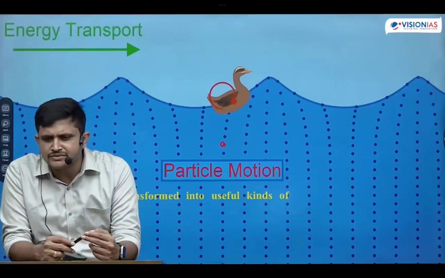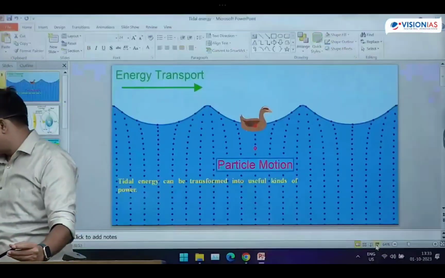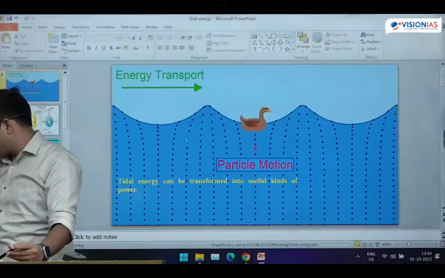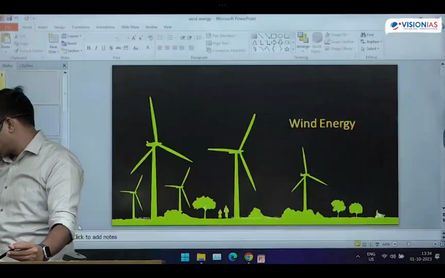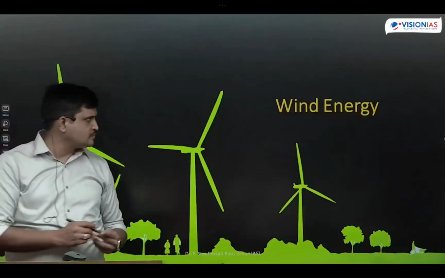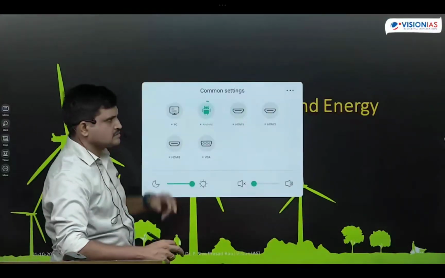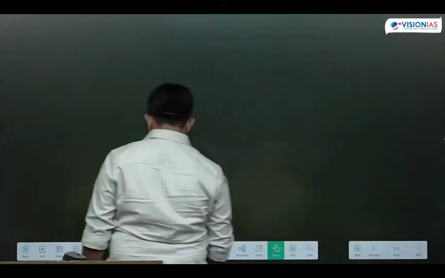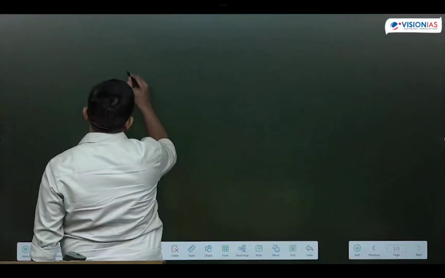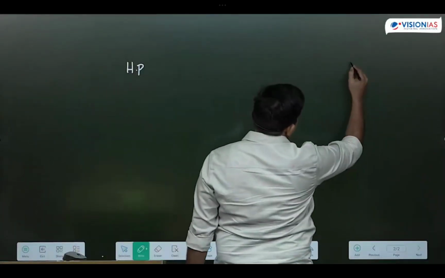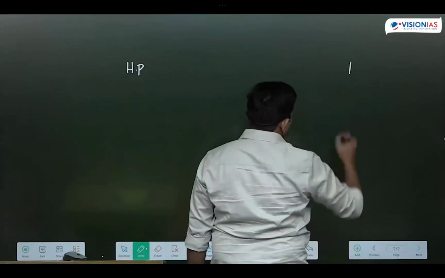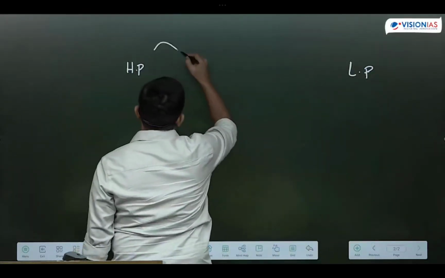Next one we will go for is wind energy. What is this wind energy? How do we extract this wind energy? In what way are we extracting this wind energy, friends? You know that winds always move from high concentration to low concentration. That means not high concentration to low concentration, high pressure to low pressure. That is the exact thing: from high pressure areas to low pressure areas like this.